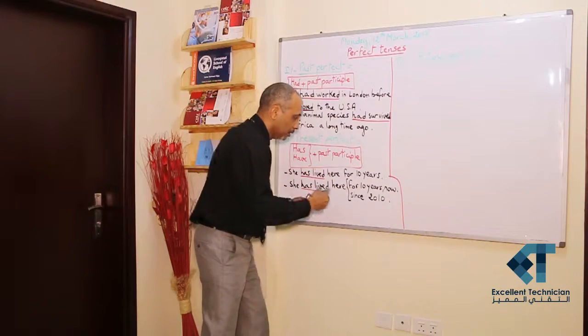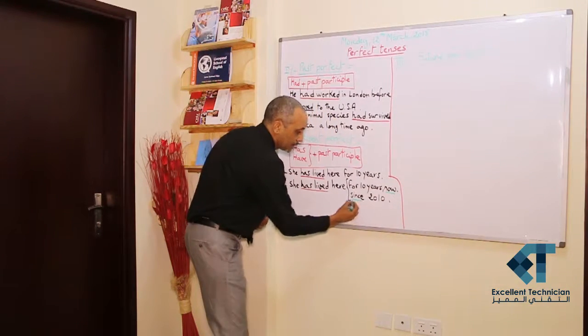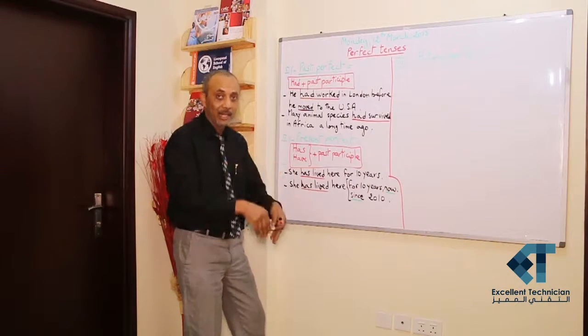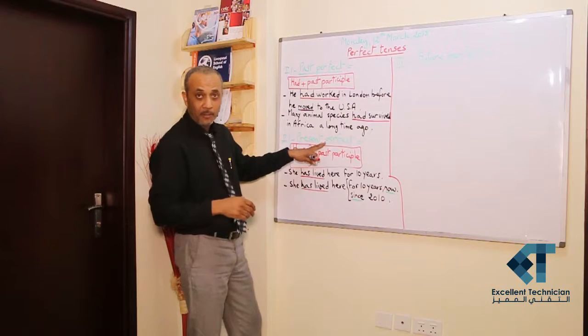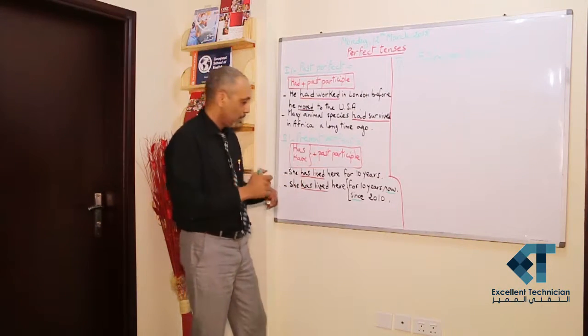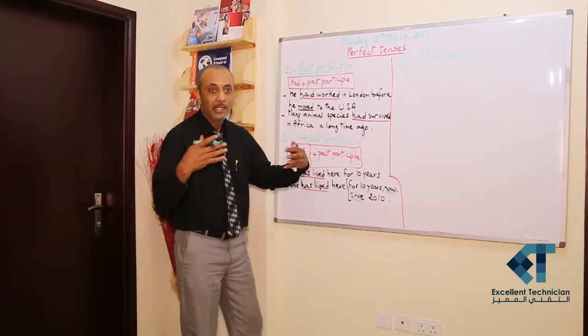We have the word now, and we have since to imply the idea of continuity till now, till the present. Of course, with the present perfect, there are some words that are associated with this tense, which are since, for, yet.